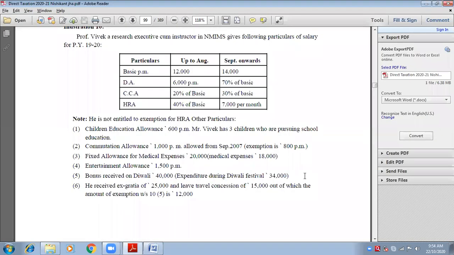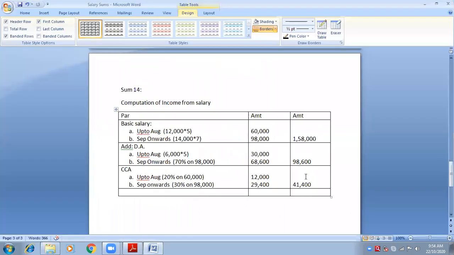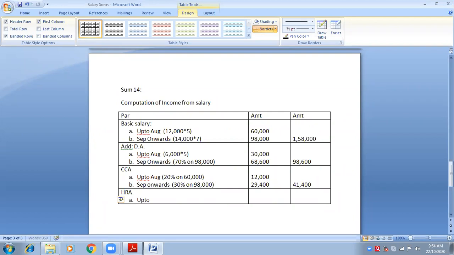Next, HRA, 40% of basic up to August and 7,000 per month from September. So here I will write HRA and then again two parts. First part is up to August. So what is for August? 40% of basic. 40% on what? 60,000.